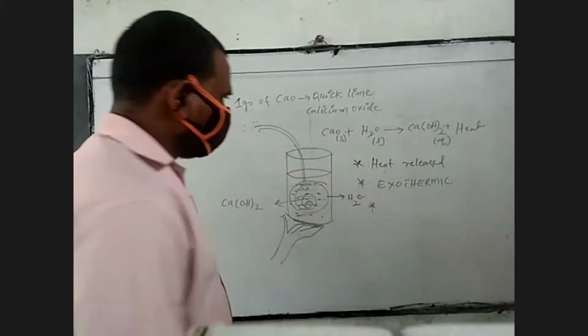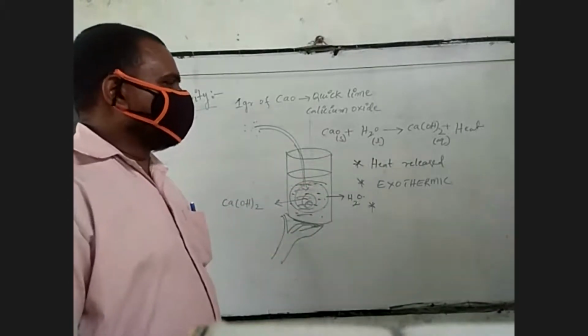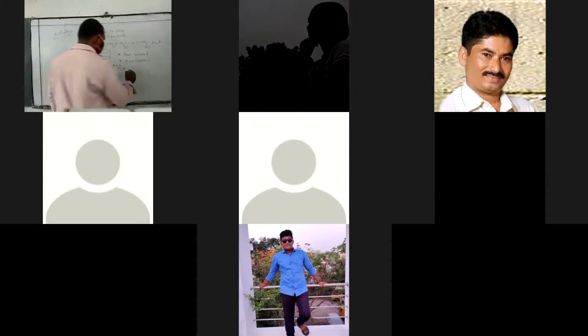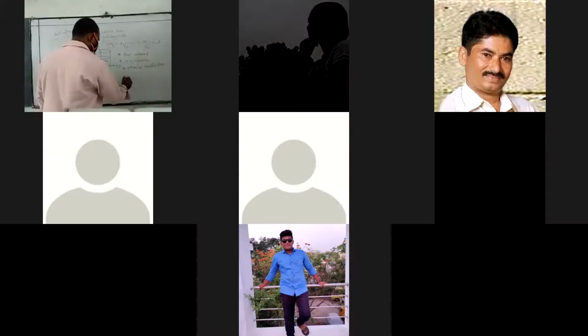Next, another one: this calcium oxide combined with the water molecule to form a single substance. This is a chemical combination.